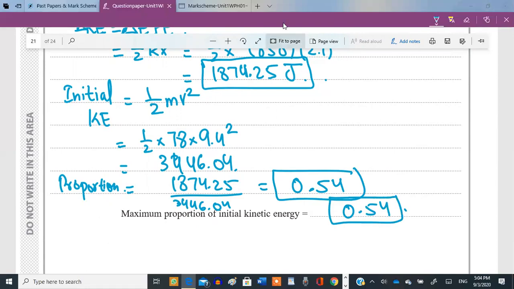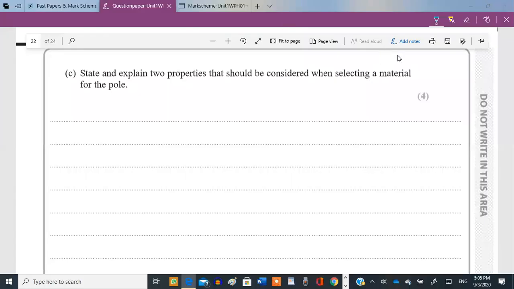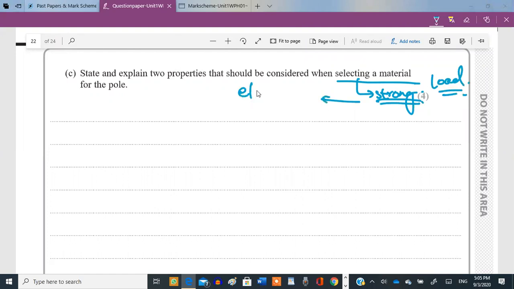Clear? The material should be strong enough to withstand the whole load of this athlete, right? And apart from that, it should be elastic as well. And if it is elastic, then its elastic limit should also be high, so that it doesn't get deformed permanently. Okay, so these are the two properties, I guess.